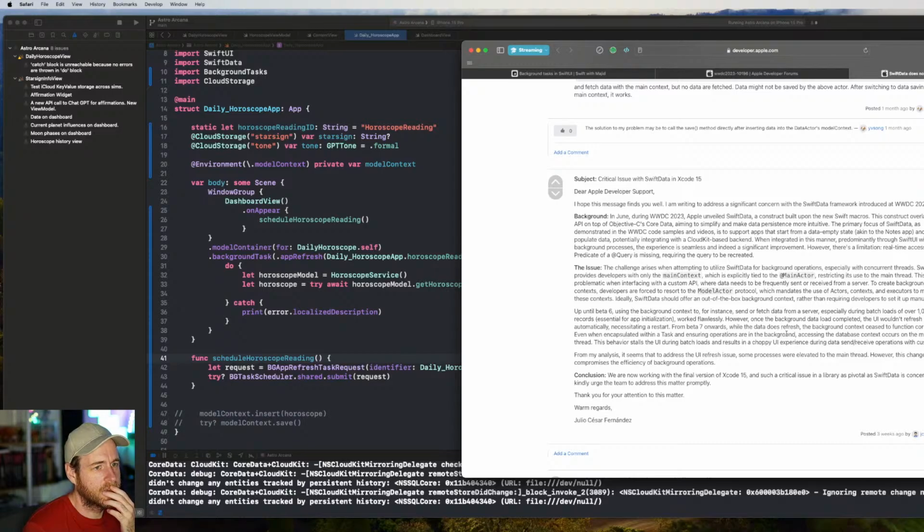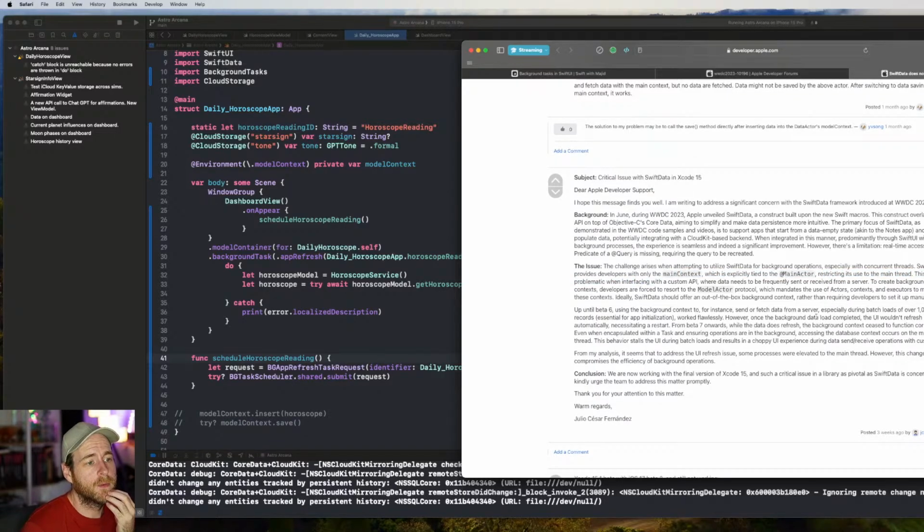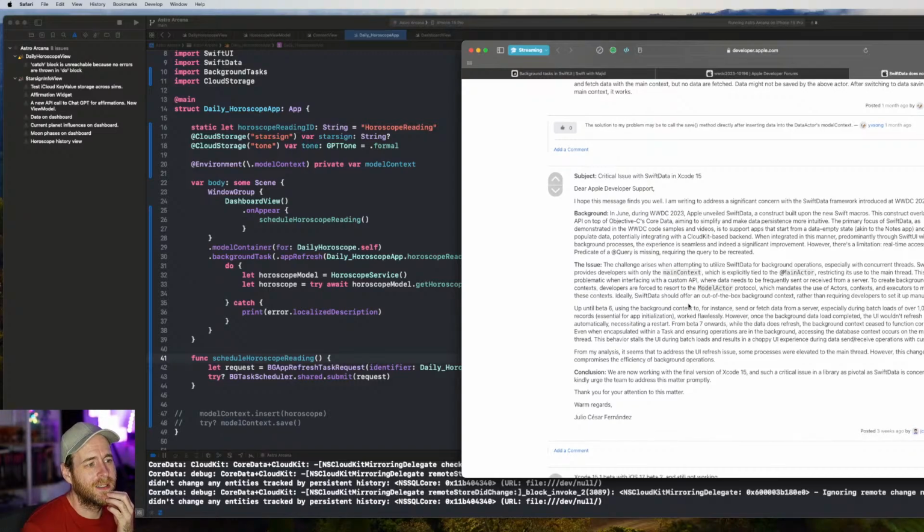Background operation, especially concurrent threads. Main context, which is explicitly tied to the main actor, restricting use of the main thread. This becomes problematic when interfacing with a custom API, where data needs to be frequently sent or received from a server. Create background context. Developers are forced to resort to the model actor protocol, which mandates use of actors, context. Ideally, Swift Data should offer an out-of-the-box background context rather than requiring developers to set up manually. Ooh, okay.